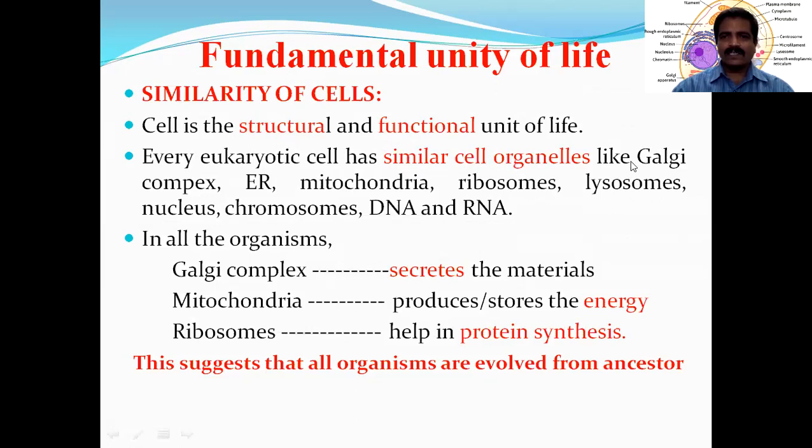Like all the cells, they have Golgi complex, which is used for secretion. The function of Golgi complex is what? Secretion. And endoplasmic reticulum, which is called cytoskeleton, and mitochondria, which is called powerhouse of the cell, and ribosomes, which are known as protein factories, and lysosomes, they are called suicidal bags, and the nucleus, head office of the cell, with chromosomes, DNA, RNA.